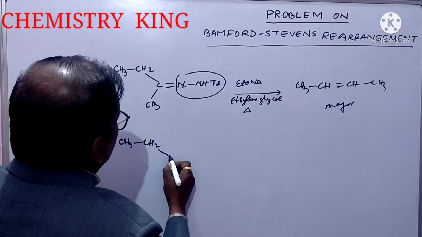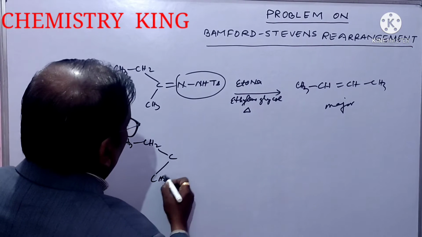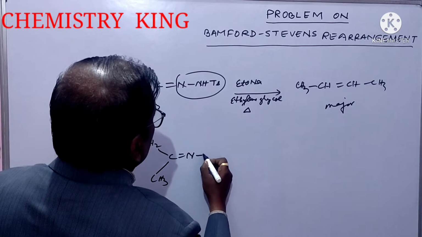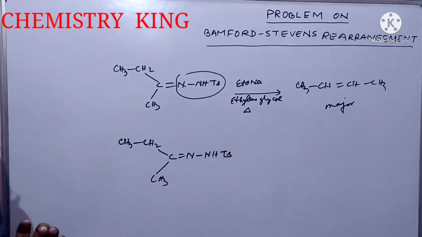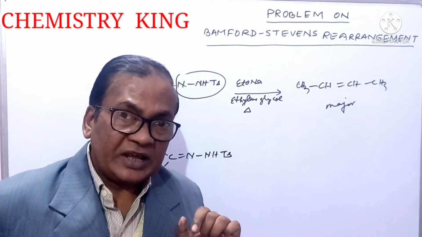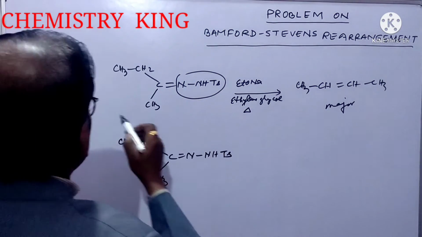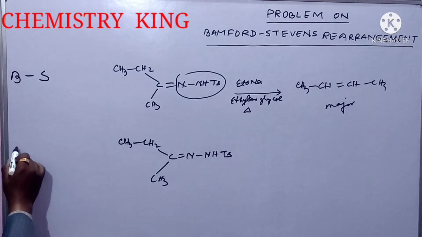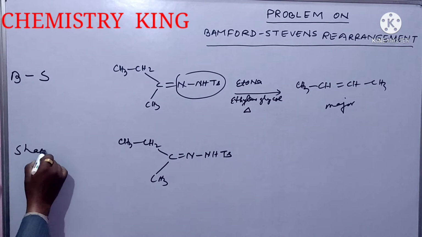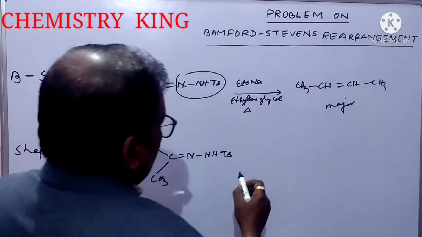At the same time, we must recall Shapiro rearrangement. Here Bamford-Stevens, and I am writing here Shapiro.